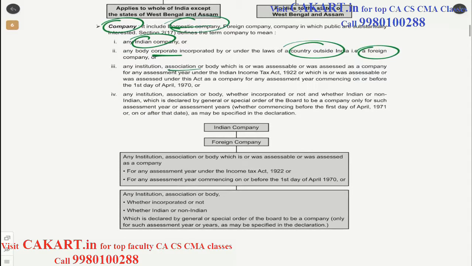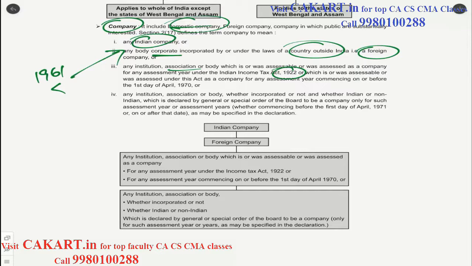Any institution, association, or body which is or was assessable or was assessed as a company for any assessment year under the Income Tax Act 1922. That means even before this 1961 Act was set up, if there was any other company which came under the Income Tax Act 1922 as a company, even that would be considered as a company, especially the old companies established before independence.